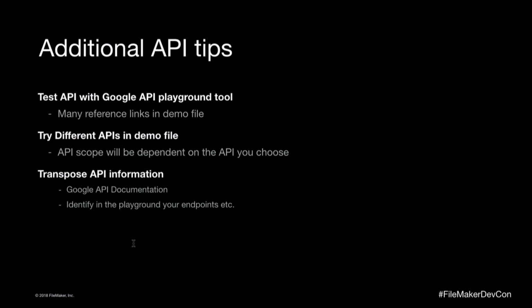And some tips I have: again, test your APIs with the Google Playground. That's going to allow you to get that systematic process down. What you're going to see is that it's the same process over and over, and then you just change your API necessities, the URIs or the URLs you're going to be using. Obviously, try to transpose what's in the Google Playground into your FileMaker solution. Insert from URL made it dramatically simple, along with the cURL options.